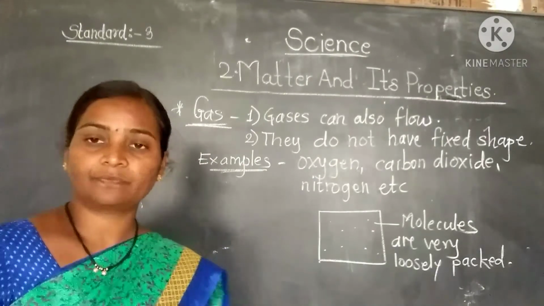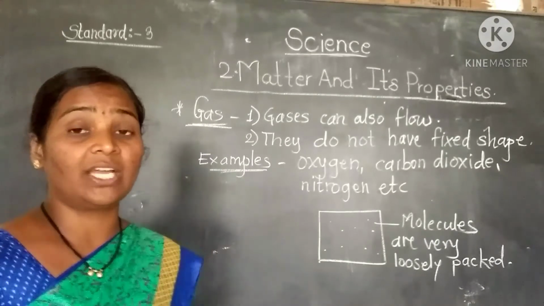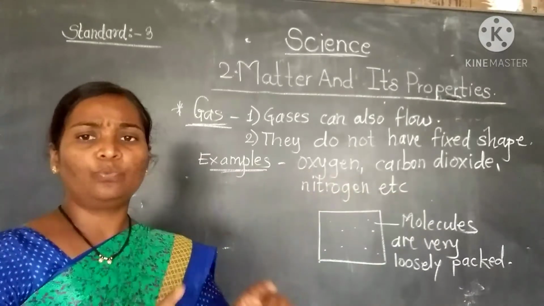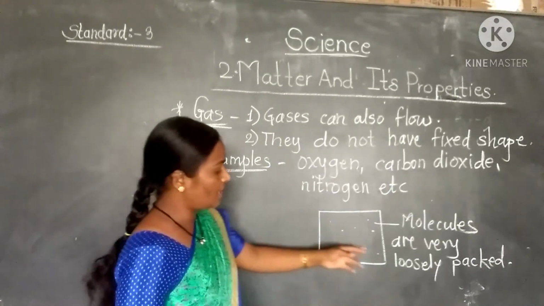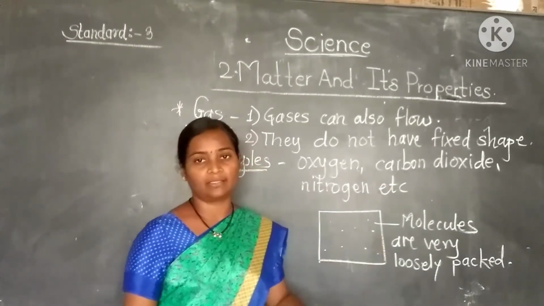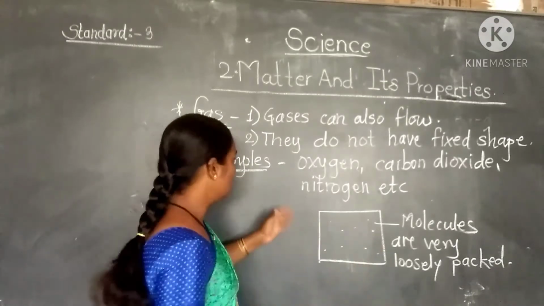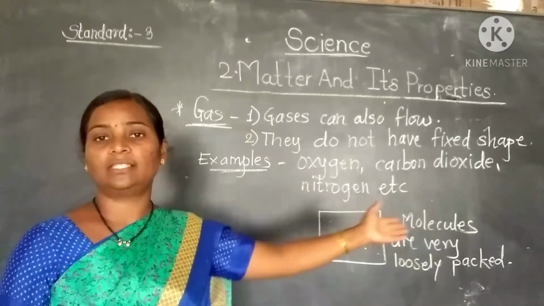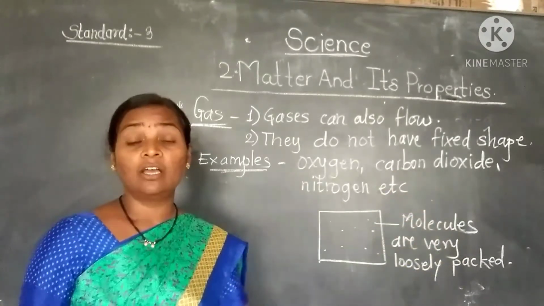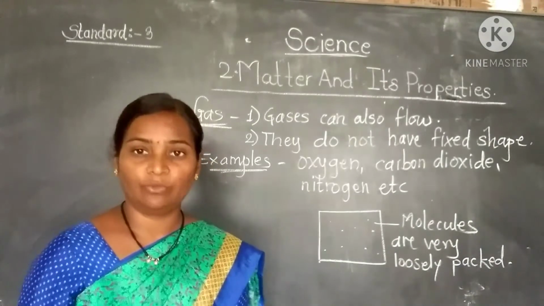They do not have a fixed shape and size. They occupy the whole space of whatever they go into. And its molecules are very loosely packed. It is not tightly packed, it is very loosely packed. Examples are oxygen, carbon dioxide and nitrogen, etc. Many examples are there of the gases. We can take the example of the gas balloon also.